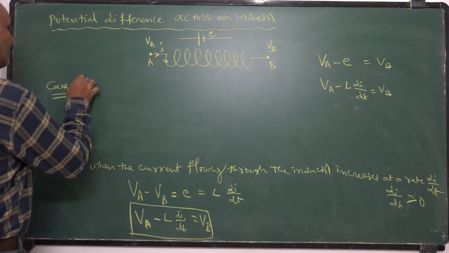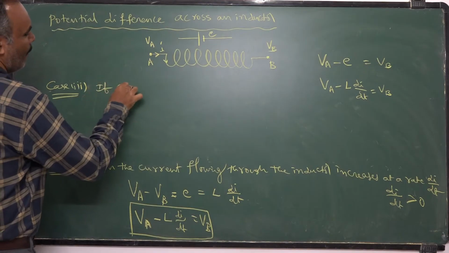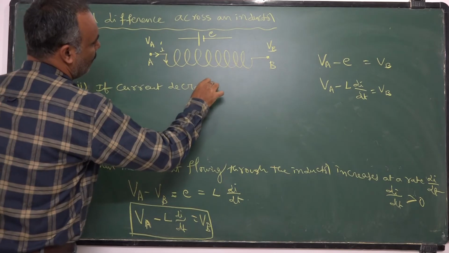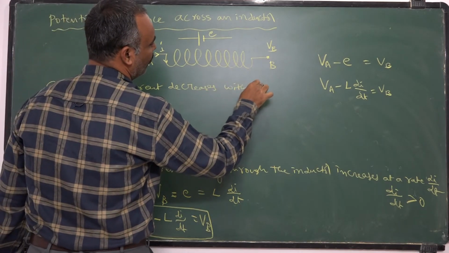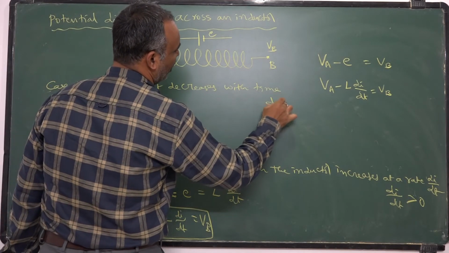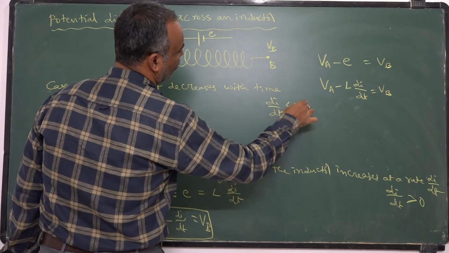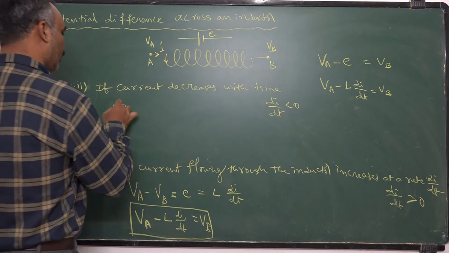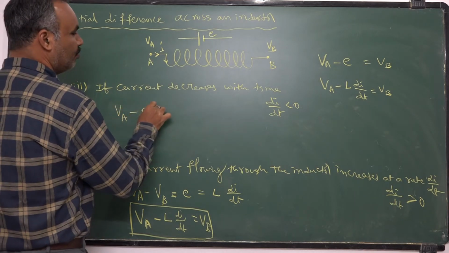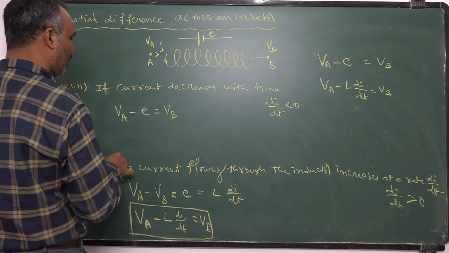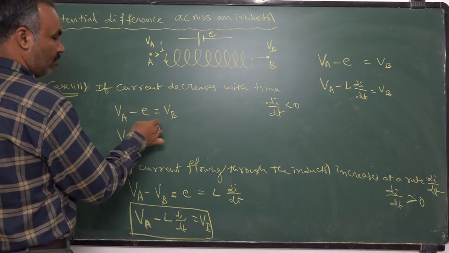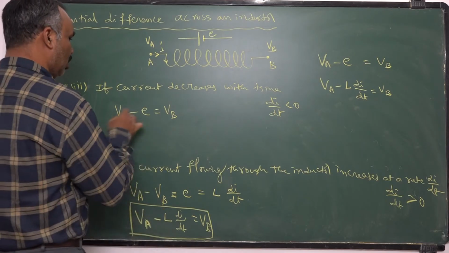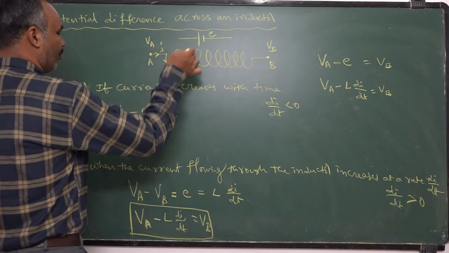In case number 3, if current decreases with time, that is di by dt is less than 0, then VA minus E must be equal to VB as per Kirchhoff's law, because it is a back EMF which is opposing the original EMF.